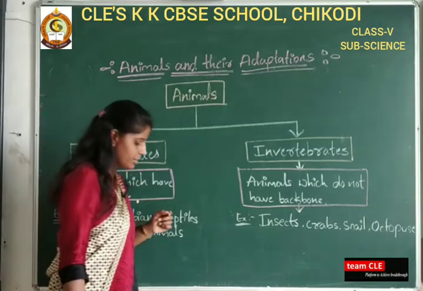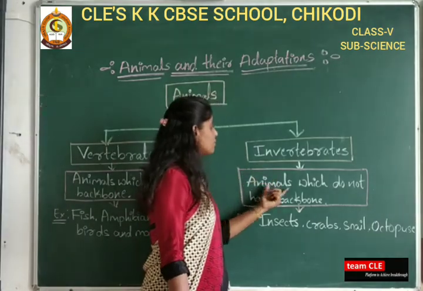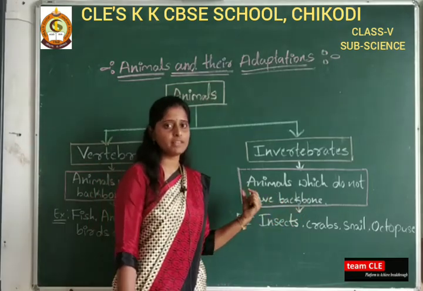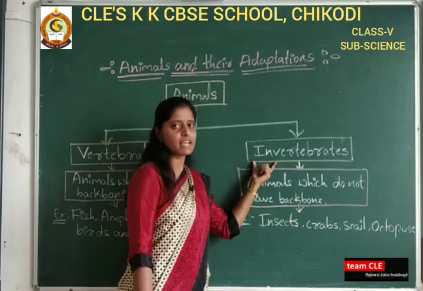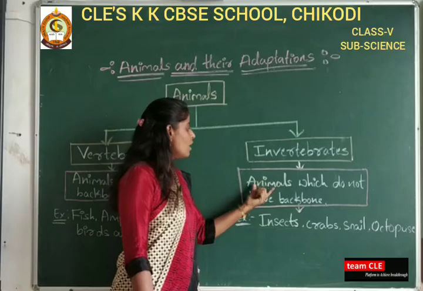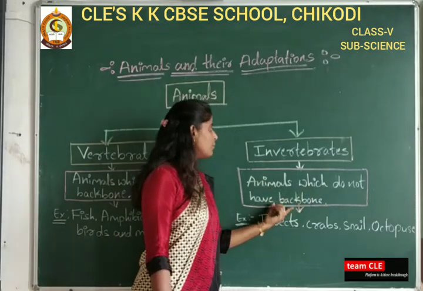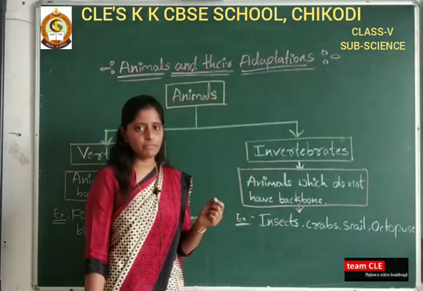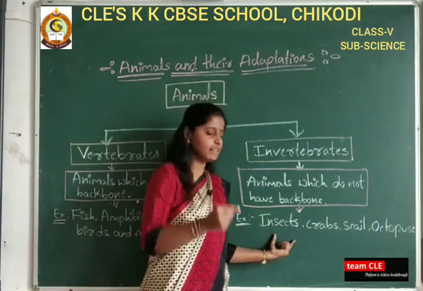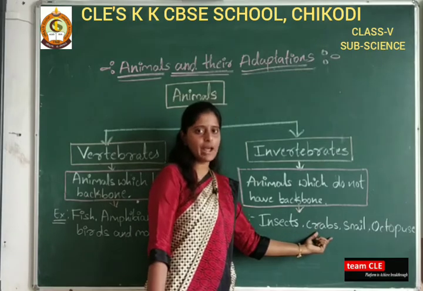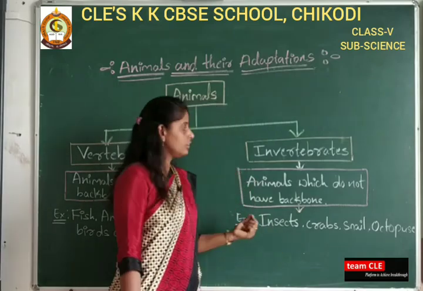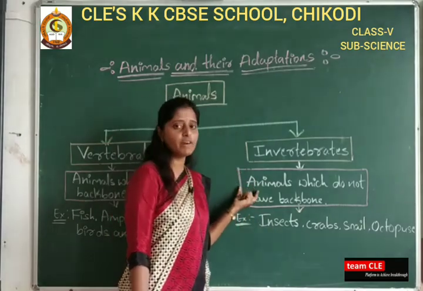Then what are invertebrates? Invertebrates are animals which do not have a backbone, that is, there is an absence of backbone. Animals which do not have a backbone are called invertebrates. Examples of invertebrates: insects, the small insects, then crabs, which you all know, and even snail and octopus. These animals do not have a backbone.